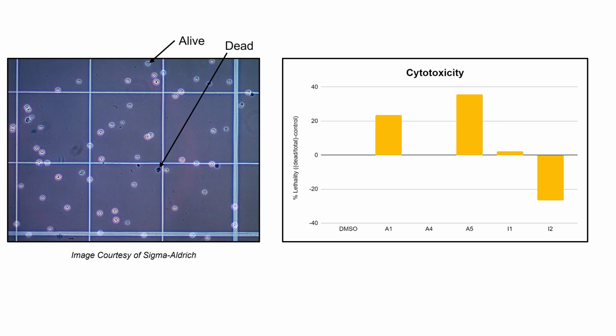I cultured glioblastoma multiforme cells in order to collect cytotoxicity data and perform an anti-adenosine monophosphate Western blot. Unfortunately, due to some delays in the arrival of necessary cells, I am currently still waiting on the results of the Western blot. But I was able to collect cytotoxicity data using a trypan blue live dead cell count. As shown here, live cells appear to be whitish because they have not taken up the dye, whereas dead cells are much darker because they have taken up the dye.